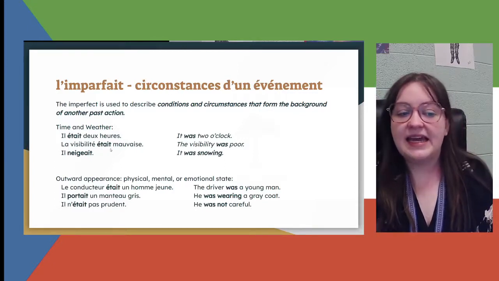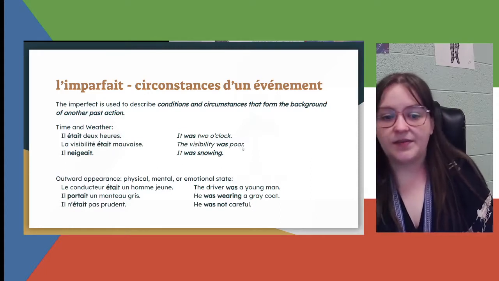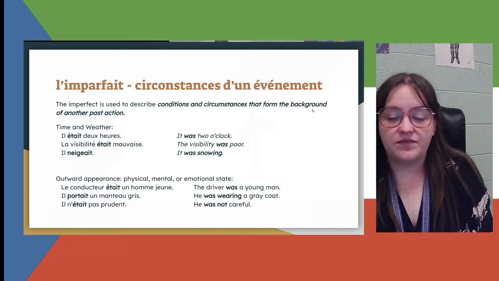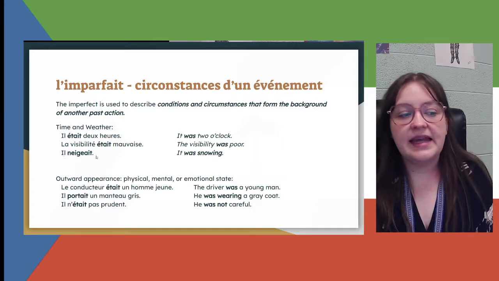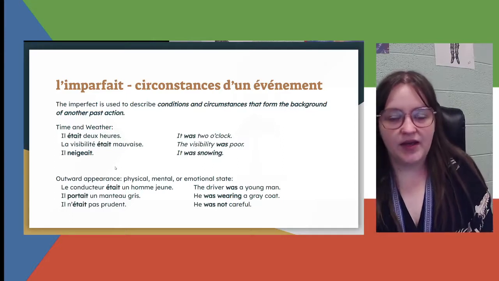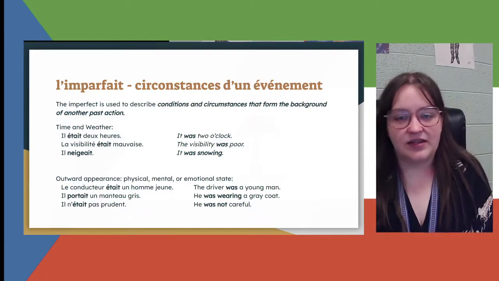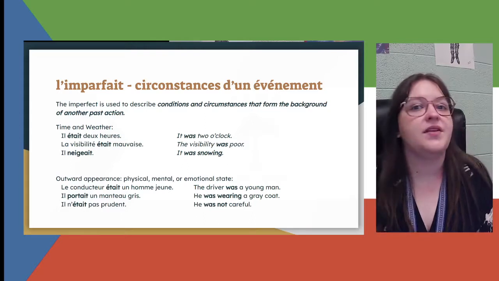La visibilité était mauvaise. Visibility was poor. Okay, so this is imparfait because it is a circumstance that forms the background of another thing that's going on. And il neigeait, right, weather. It was snowing. Il pleuvait, it was raining. Okay, those aren't well-defined actions that are just done in an instant. They're things that are going on and forming the background of other things that are happening.